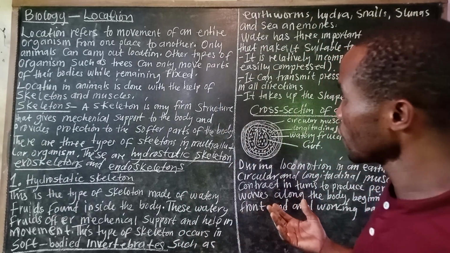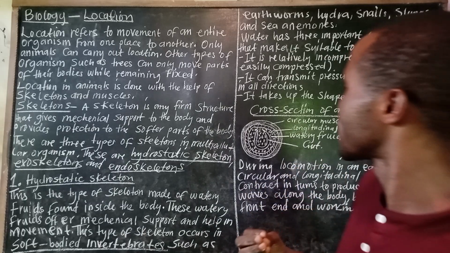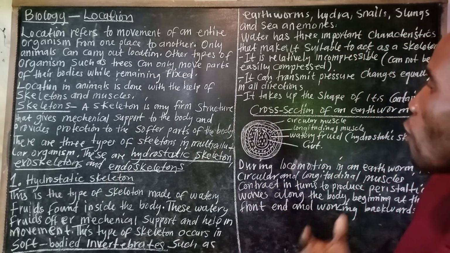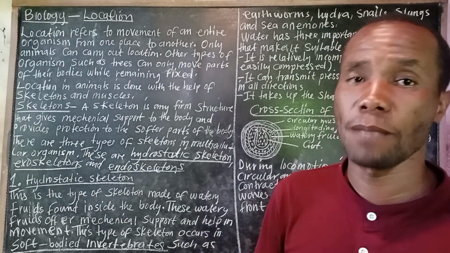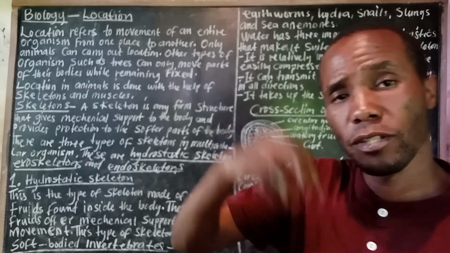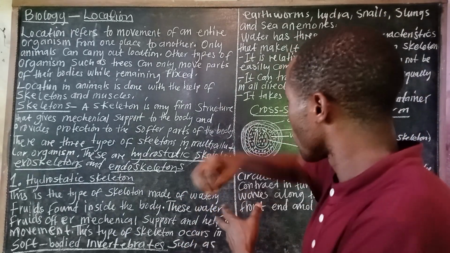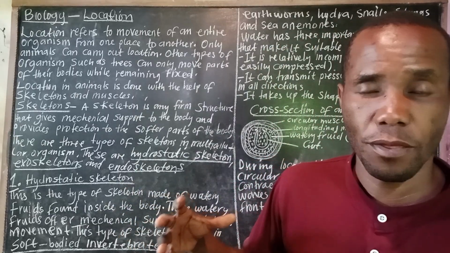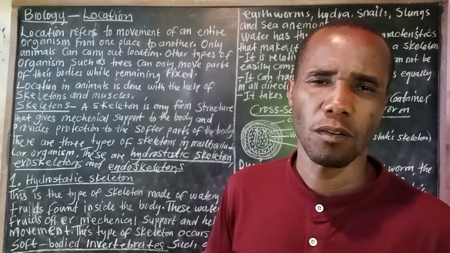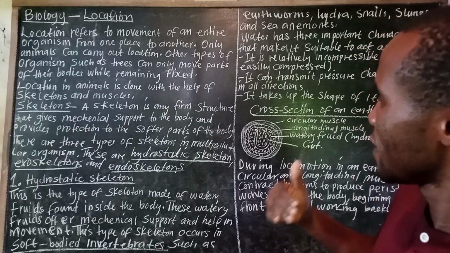There are three types of skeleton in multicellular organisms. When we say multicellular organisms, we are talking about organisms with muscles.